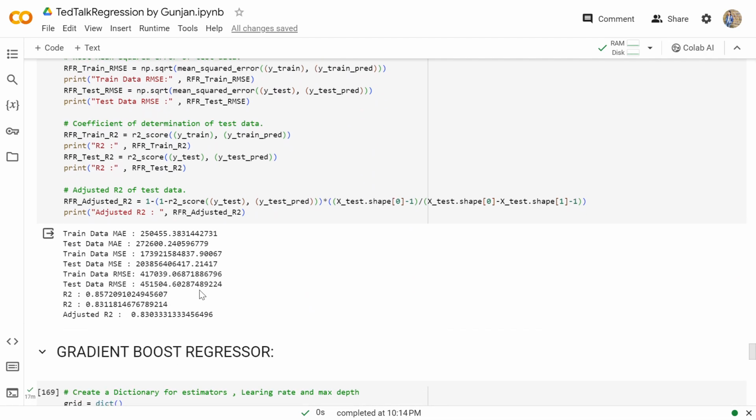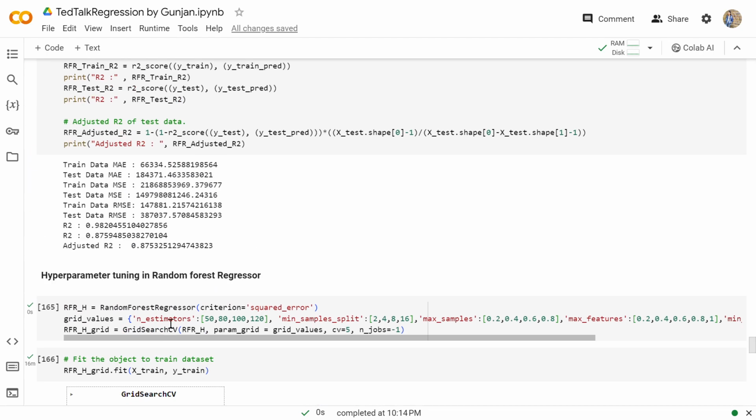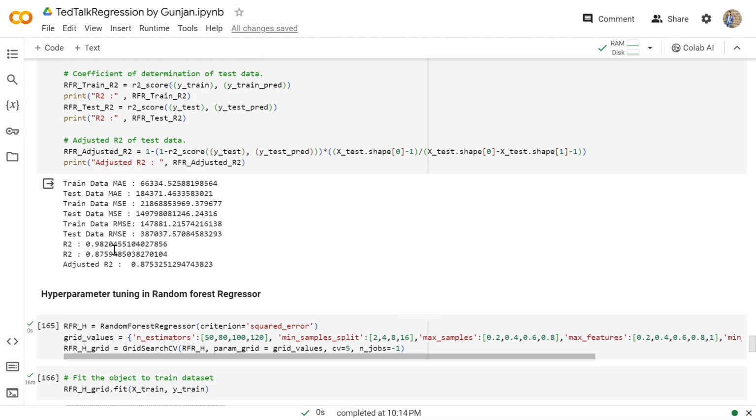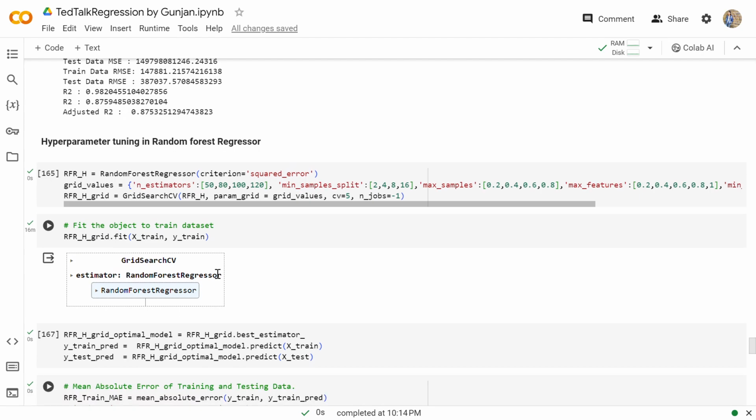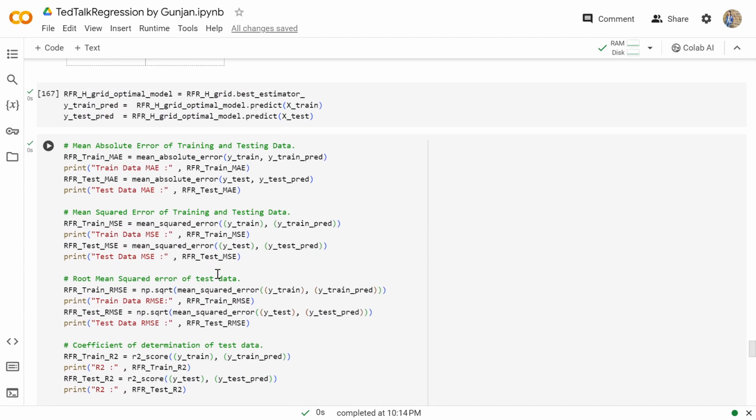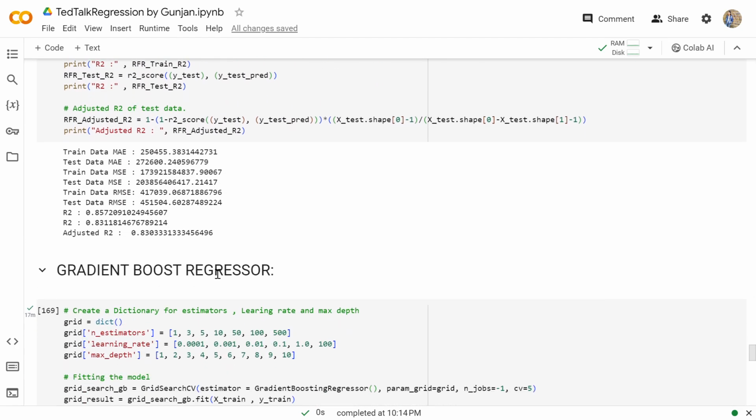So from here we can see that we have reduced the value of R square, which is 0.85 and 0.83, and reduced the value of adjusted R square also, which initially was 0.98 and 0.87 and 0.87. So we have optimized our random forest regressor.